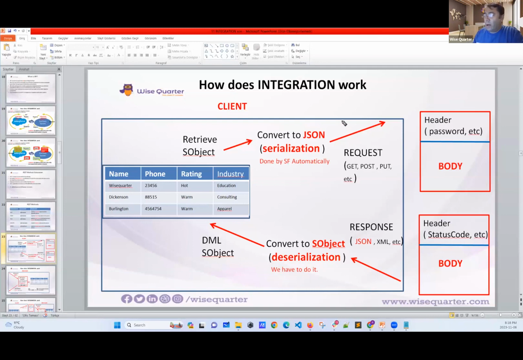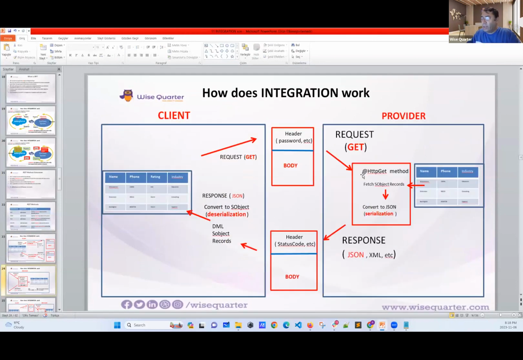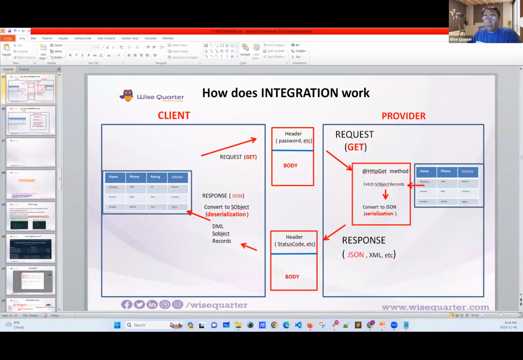Let's say we are making a GET request. Let's combine these two. According to the request, we have to change our mind, okay? Now think that we are making our client. We are learning client side now. We are making a GET request, which means we want to retrieve some data.